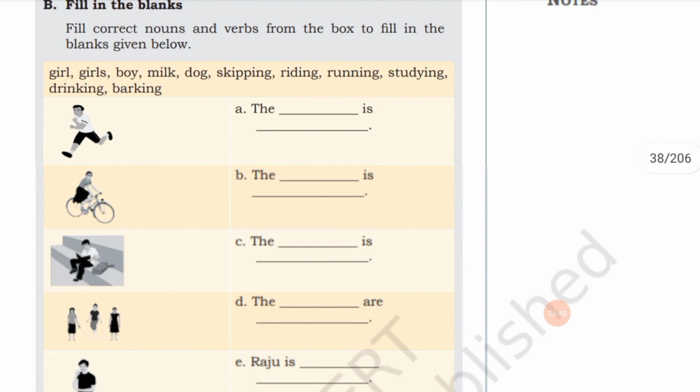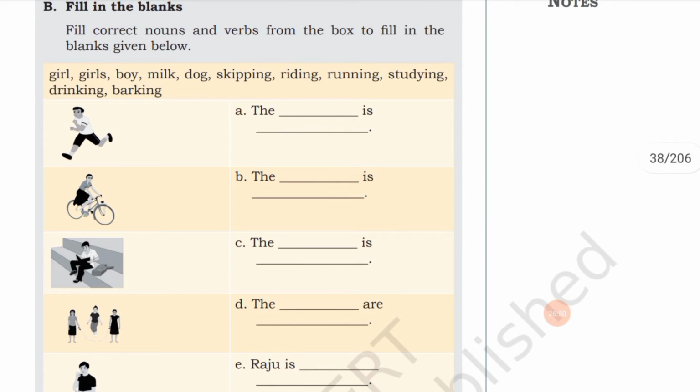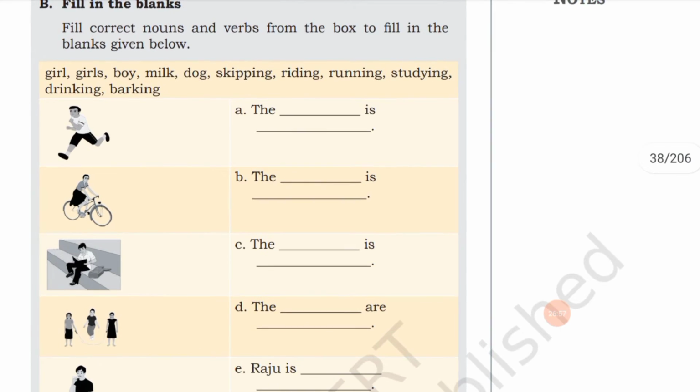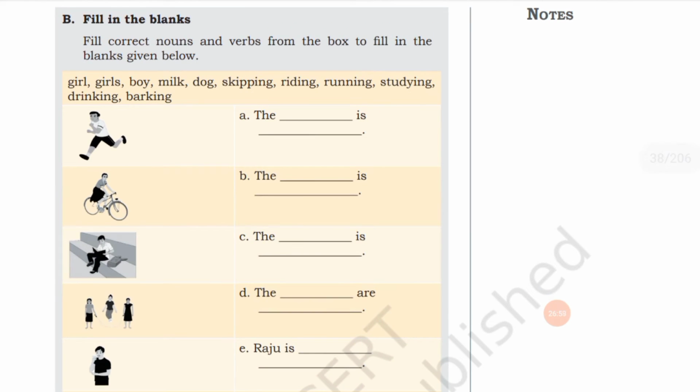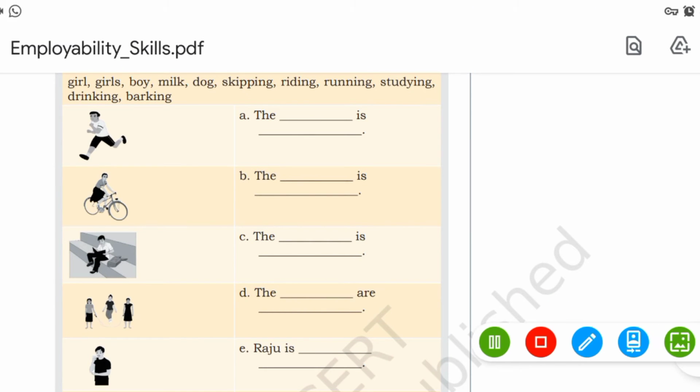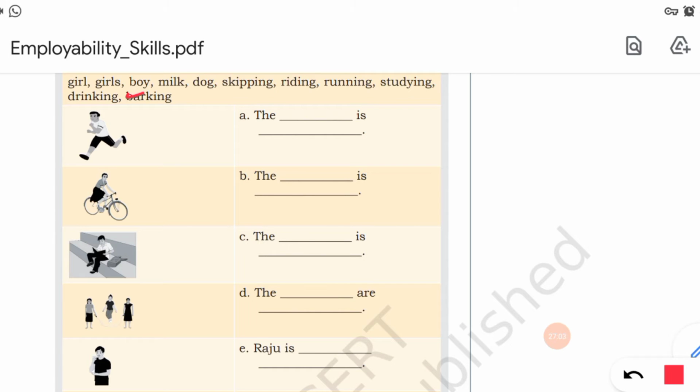Next is fill in the correct nouns and verbs from the box to fill in the blanks given below. Here you can see from the picture, what is the boy doing? This is a boy. So this one you have to write out.